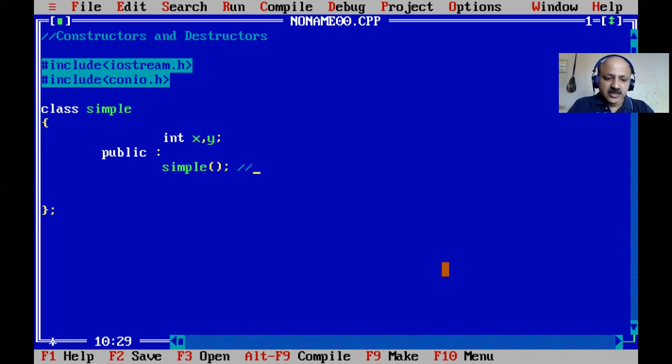So first, we can say, is the default constructor.